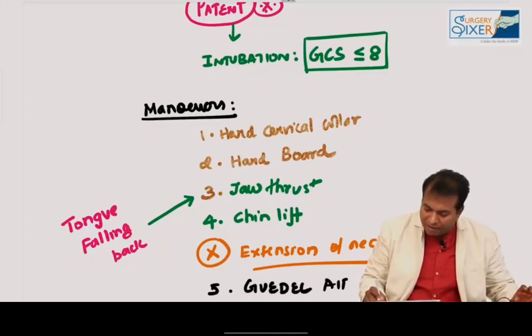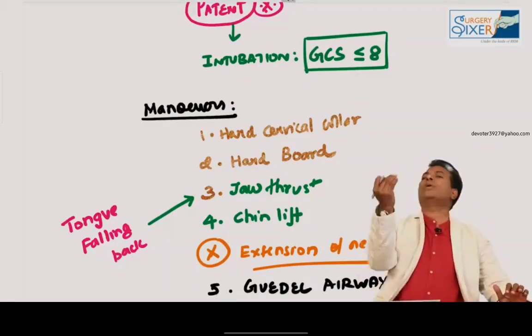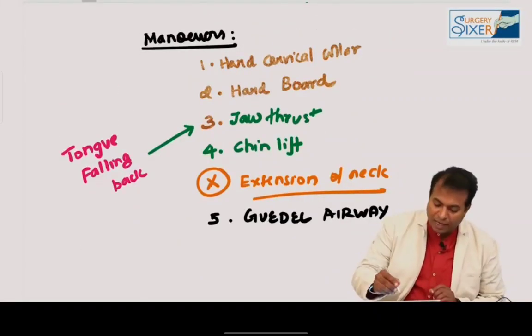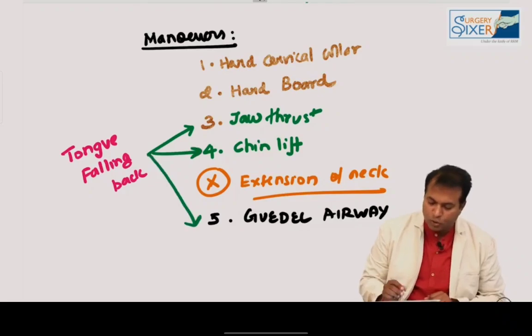The airway is something you would have seen in the anesthesia department. It goes inside, behind the tongue, and prevents the tongue falling backward. So these are the maneuvers we use to prevent the tongue falling backwards: jaw thrust, chin lift, and an oropharyngeal airway are done for the patients.